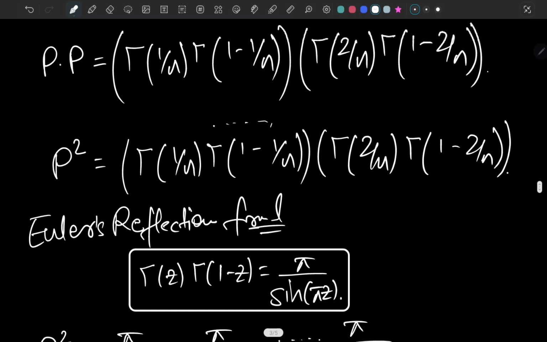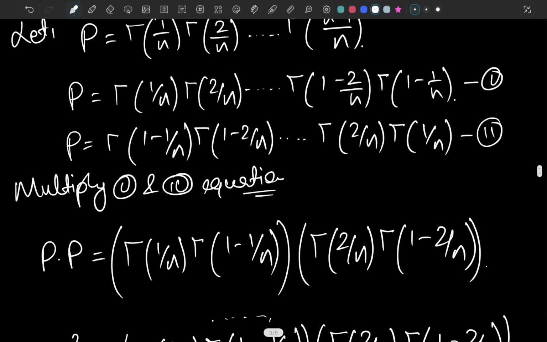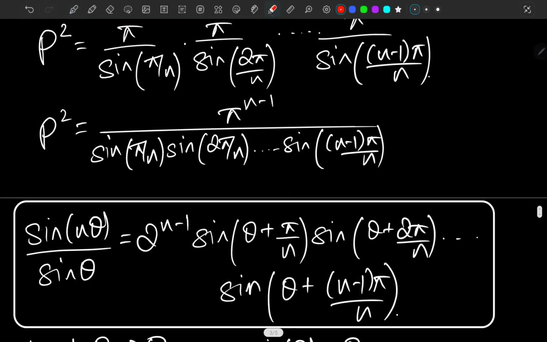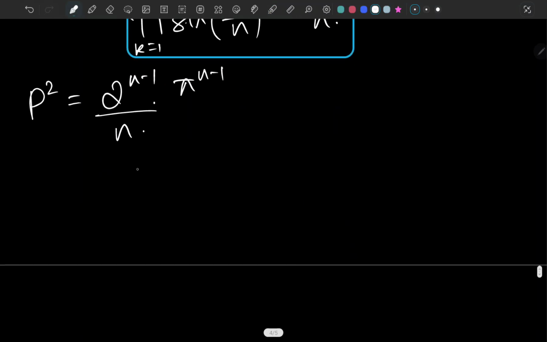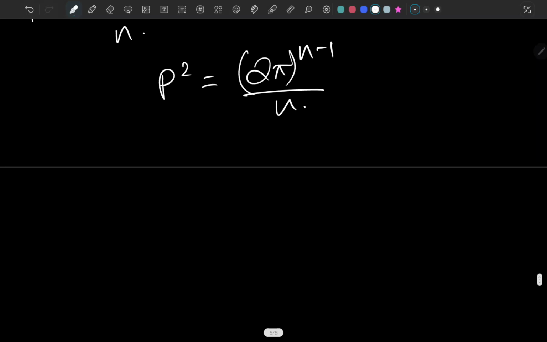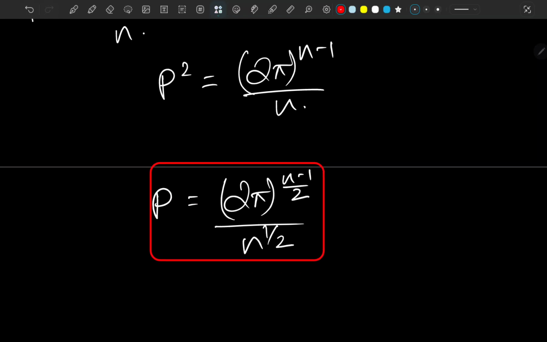Look at this. Okay, here it is. So this is just 2 to the n minus 1 over n. So basically we have p squared as (2 pi) to the n minus 1 over n, and taking the square root on both sides gives us p equals (2 pi) to the n minus 1 over 2, over n to the 1 over 2, and hence proved, guys.